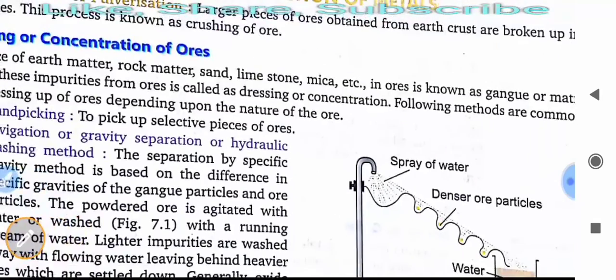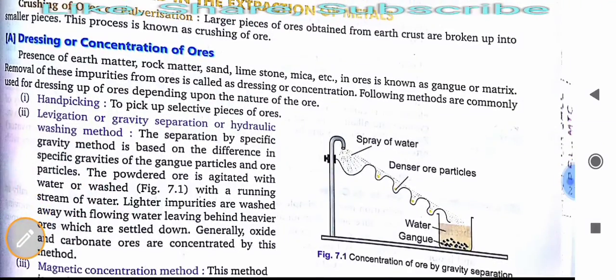If the ore is easily concentrated by hand picking, we use the hand picking method by selecting the pieces. Then we use levitation, gravity separation, or hydraulic washing. The figure is also given in your book showing concentration of ore by gravity separation.